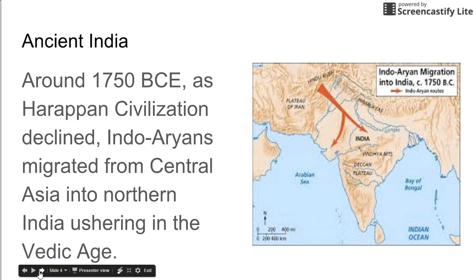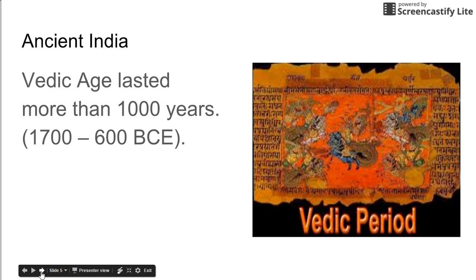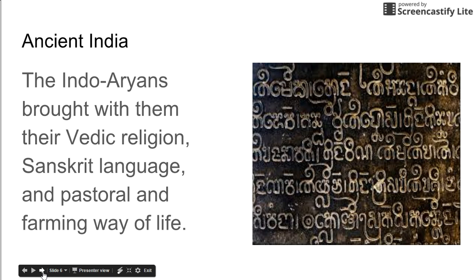Around 1750 BCE, as the Harappan civilization declined, Indo-Aryans migrated from Central Asia into northern India, ushering in the Vedic Age. And here's a map that shows the path of that migration. The Vedic Age lasted for more than 1,000 years, between 1700 and 600 BCE. The Indo-Aryans brought with them their Vedic religion, Sanskrit language, and pastoral and farming way of life.